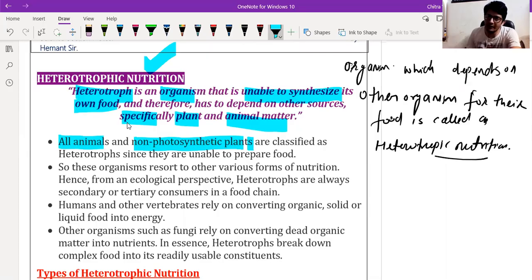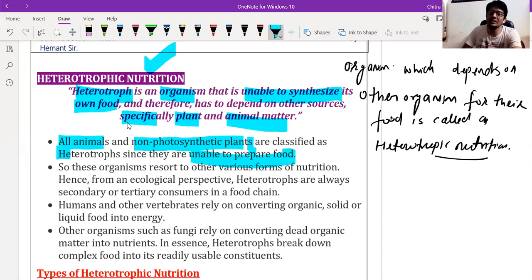That's why they have to depend on dead organic matter of plants and animals, and other animals. They are nothing but heterotrophs. So animals and non-photosynthetic plants are classified as heterotrophs since they are unable to prepare their food.